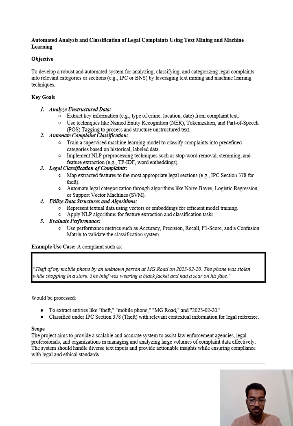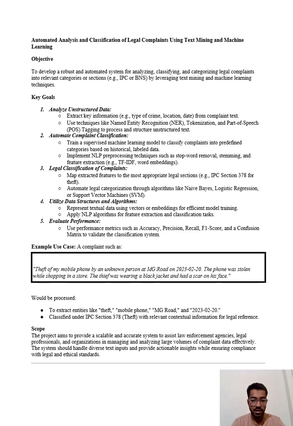Key goals. What are our key goals? First, analyze unstructured data, extract key information, example type of crime, location, date, from complaint text. Use techniques like named entity recognition, tokenization, and part of speech tagging to process and structure unstructured text. Second, automate complaint classification. Train a supervised machine learning model to classify complaints into predefined categories based on historical labeled data. Second, implement NLP pre-processing techniques such as stop word removal, stemming, and feature extraction, example TF-IDF, word embeddings.